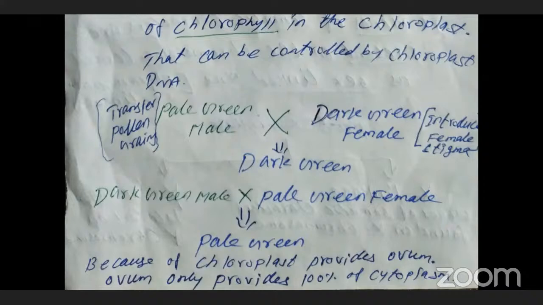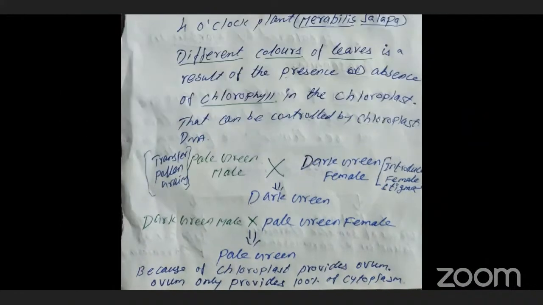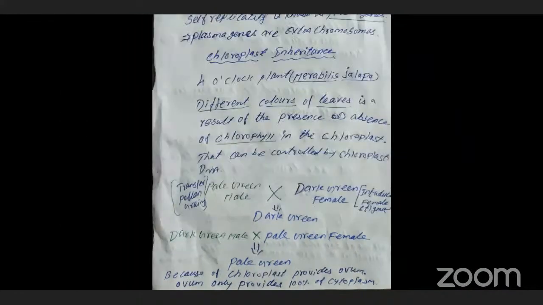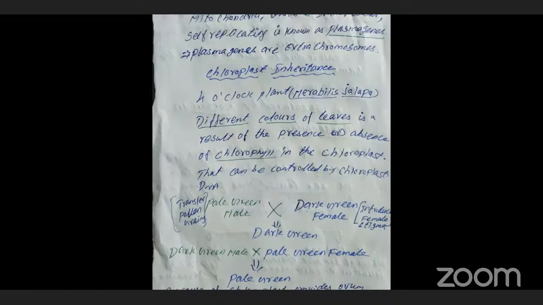That chloroplast is present in the cytoplasm of the cell. Clear? Here the nucleus is not transferring and does not determine the green color. Here the chlorophyll of the chloroplast alone determines the particular character. Clear? So that's why this is an example of cytoplasmic inheritance.